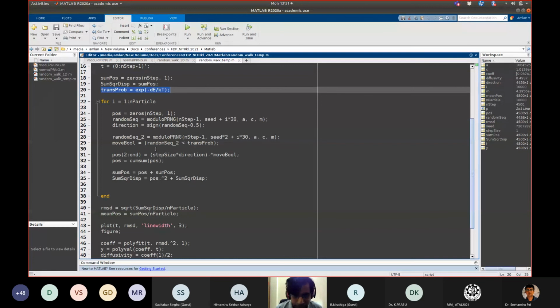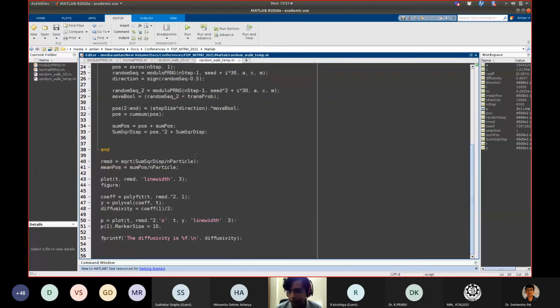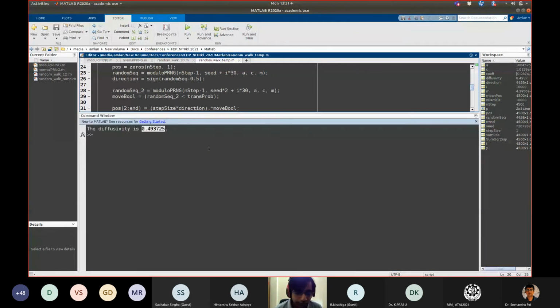So with a finite transition probability, in the previous case the jump was always happening. Whether it is towards right or towards left, that is a different issue, but the jump will always happen. Here the jump may happen or it may not happen, depending upon what is the temperature and what is the energy barrier. That happens in any activated process. So in physics or in chemistry or in engineering, we know that this is how any activated process works. Okay. So you can see here that suppose I now run this program. Let me clear it. I run it again.